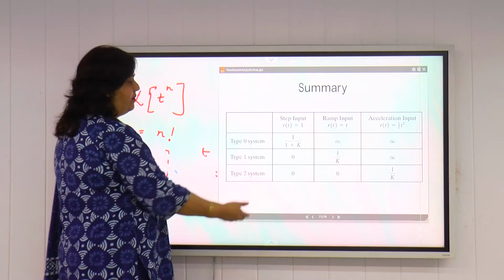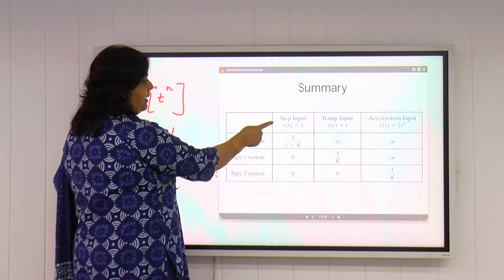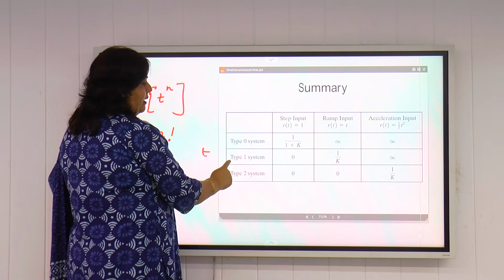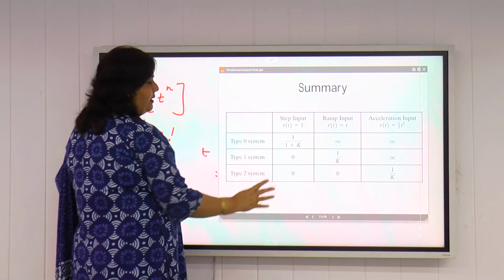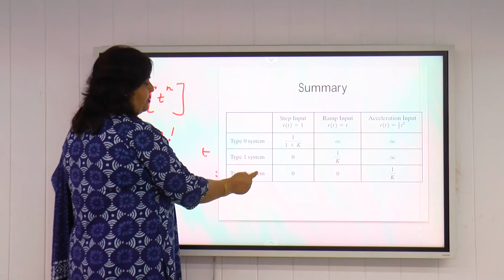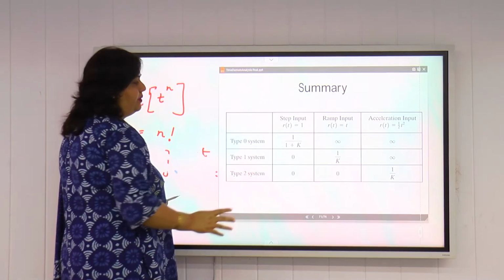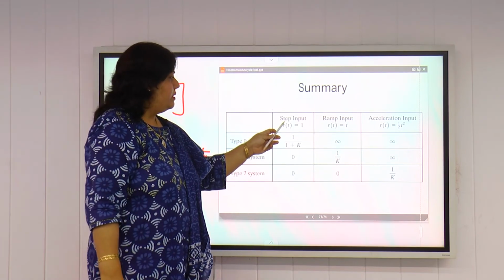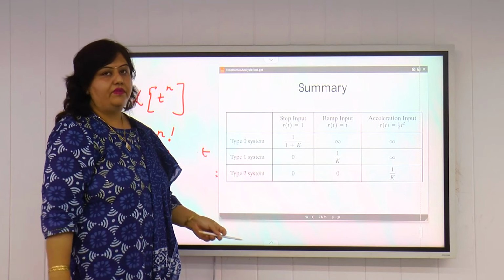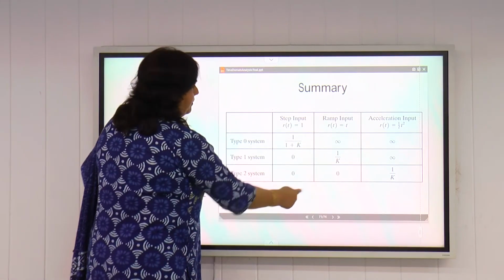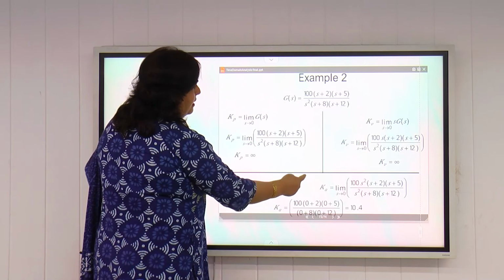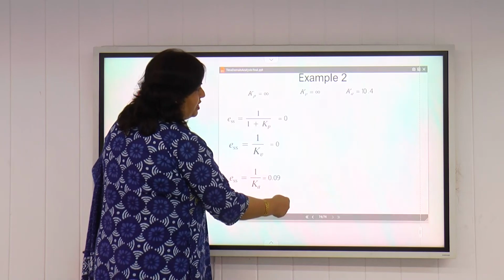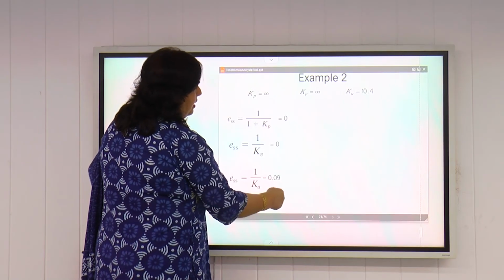This is a summary as we have already discussed. For type 0, if we apply step input, we get a definite error that is equal to 1 by 1 plus K. For type 1 system, if we apply step input, we get the error to be completely 0. For type 2 system, if we apply step input, we will also get error completely 0. If we see the columns, step input is suited to all of these type systems, type 0, type 1, type 2 and even higher systems. So these are some examples. We can find out the values by using the same formulas for the static position, velocity and acceleration error coefficients.